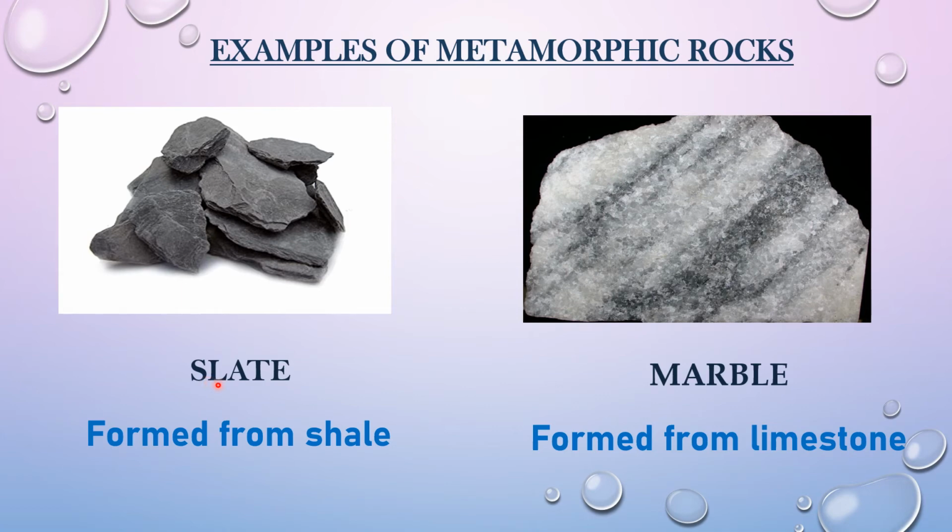The first one is the slate. Slate is formed from shale. Shale is a sedimentary rock and it can be split into thin sheets, which makes it an ideal roofing material. It is also used to make slates and blackboards.